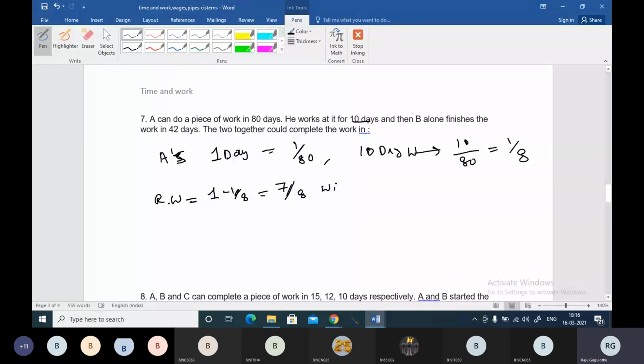That will be done by B, boss. Now the question: he finishes the work in 42 days. So 7 by 8 work is finished in 42 days.